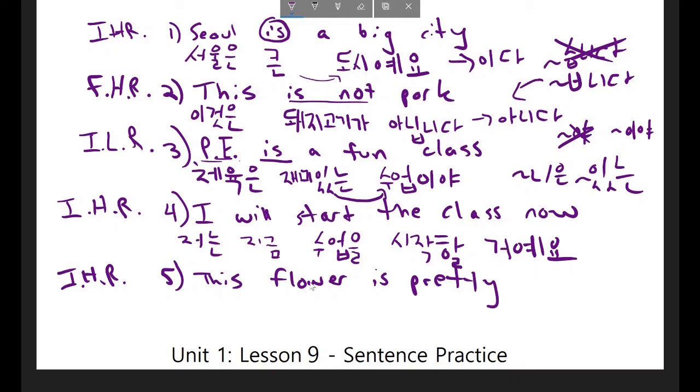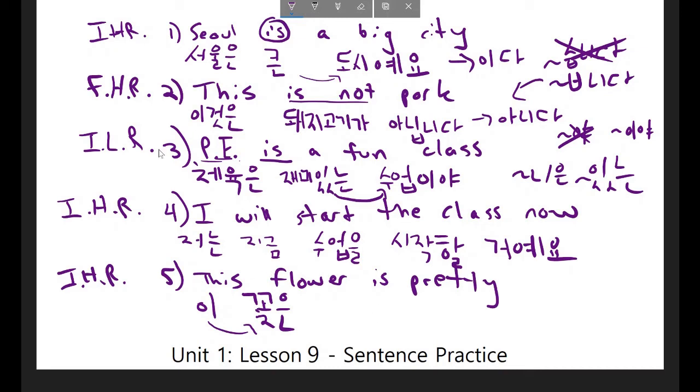Okay, the subject of the sentence is a flower, and the noun for a flower is 꽃. Now it's this flower, so if I want to specifically talk about this flower, I should put the word 이 before it, so I'm talking about this flower. Now this is the subject of the sentence, so I'll include this here. Now hopefully you realize that I was trying to trick you.